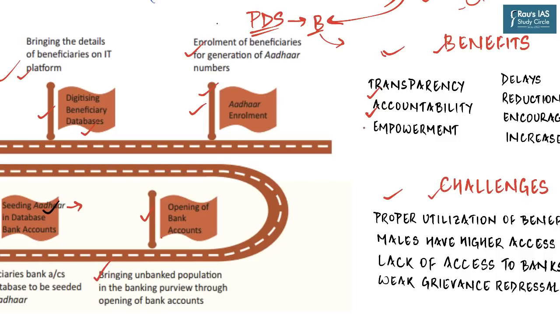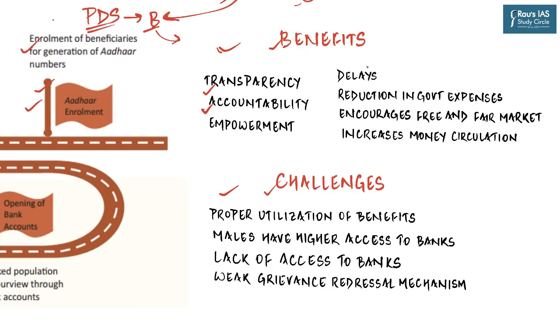Earlier, the disbursement of cash and where and how it went would have been very difficult to trace. But since the money is going directly into bank accounts, it has now become much easier. Then, because of direct benefit transfers, delays are cut to a great level, because unlike earlier, where the money would have been transferred from the center to the state to the district level to the beneficiary, now the money comes directly from the central government as far as central sector schemes are concerned, and from the state directly to the beneficiary as far as state schemes are concerned. So the delays are minimized to a great extent.